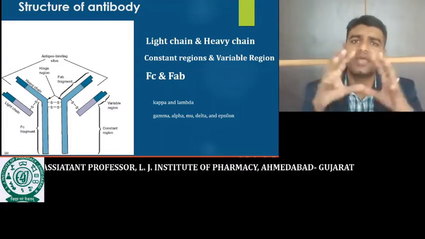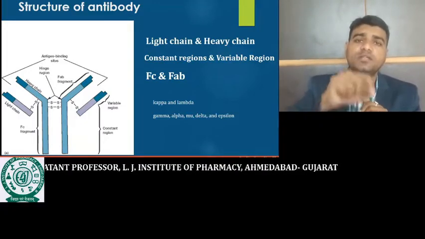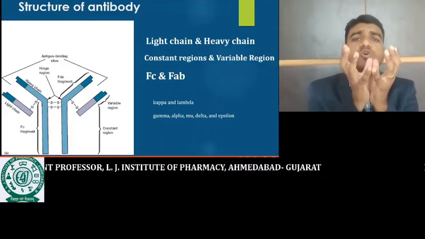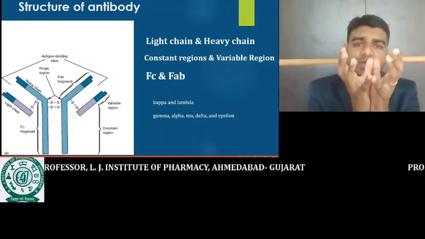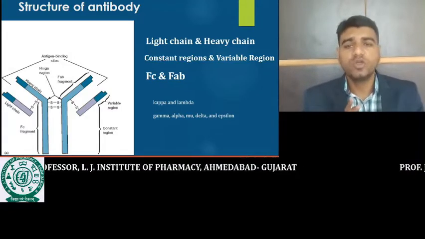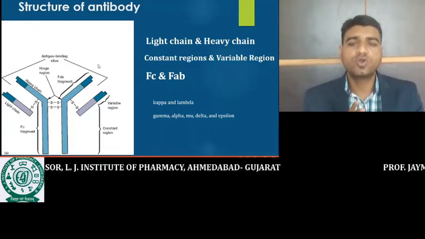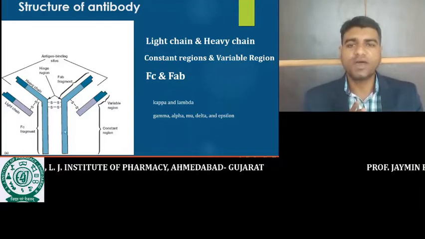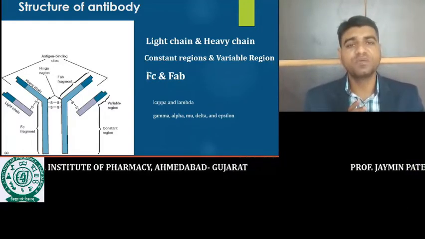If crores of different antibodies are produced by our immune system for different microorganisms, each antibody shows different variable regions. The crores of different antibodies vary in this region. This bottom part is fixed.